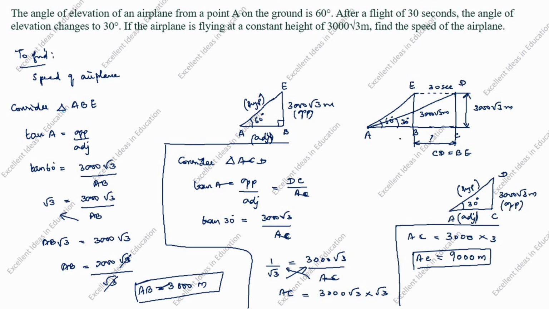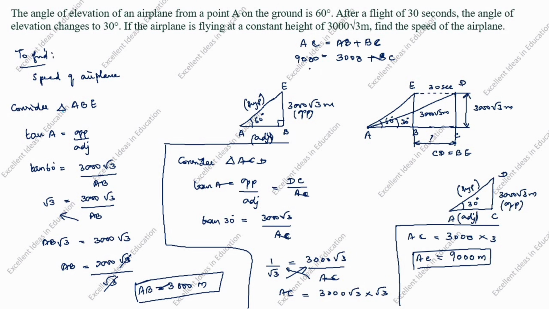AB value we know, AC value now we know. So how we will find BC? I will write it here. AC is equal to AB plus BC. AB is 3000, AC is 9000 plus BC.